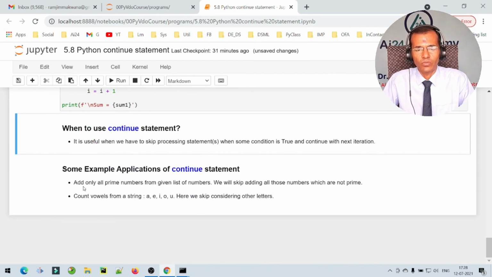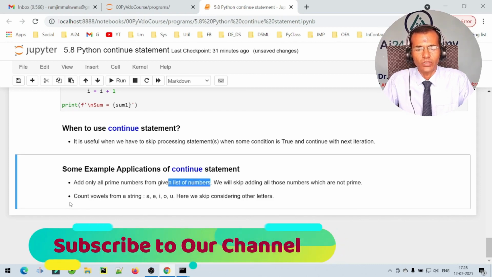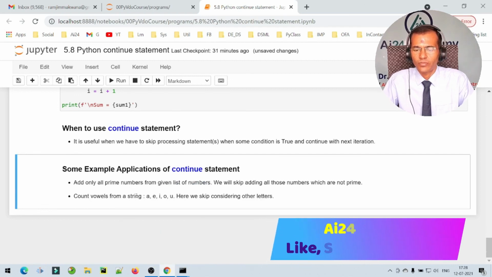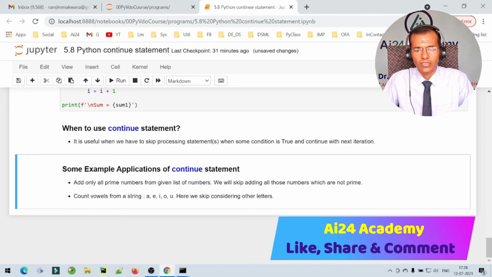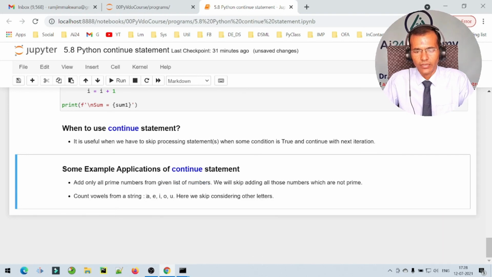And here are some example applications of continue statement. Say for example we want to add only prime numbers from a given list of numbers, then we will skip adding all those numbers which are not prime. So here also we can use continue. And say for example we want to count vowels from a string, say these are the vowels, and here we will be skipping all the characters other than these.